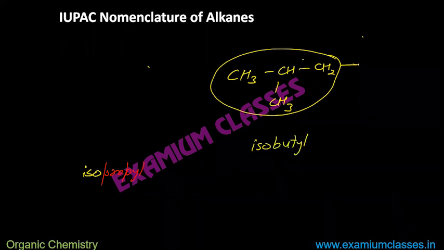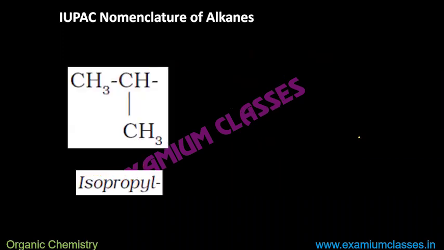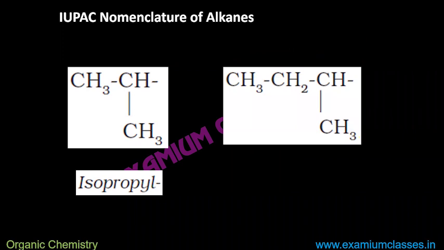After that, if here it is connected to chlorine, you will write chloride. If here it is OH, you will write alcohol. Is that clear now? Yes, sir. Now the other one, which you need to remember. If this structure appears, and how the naming is done here, so try to understand.